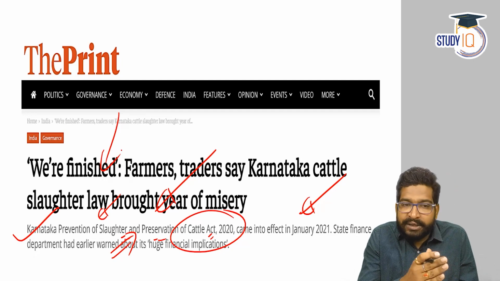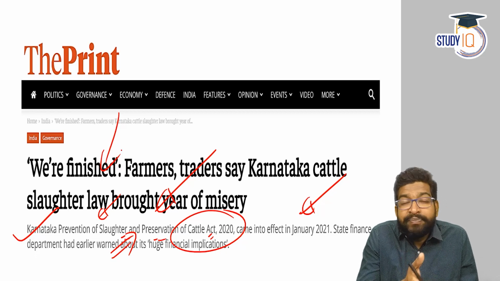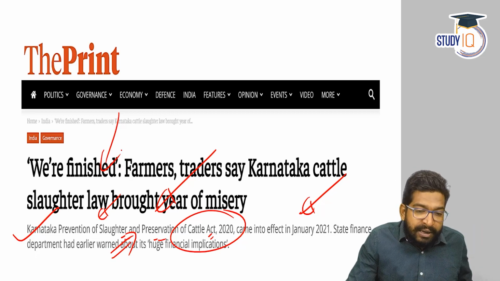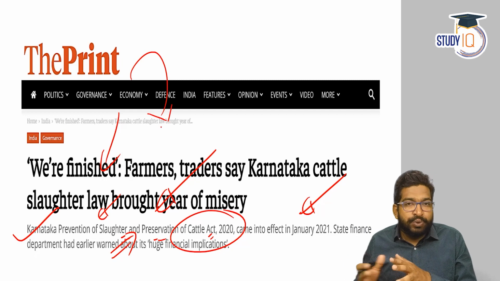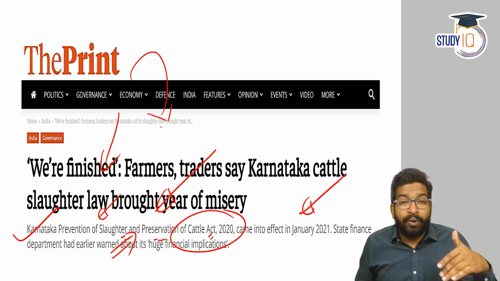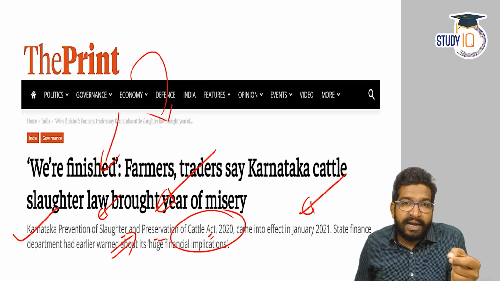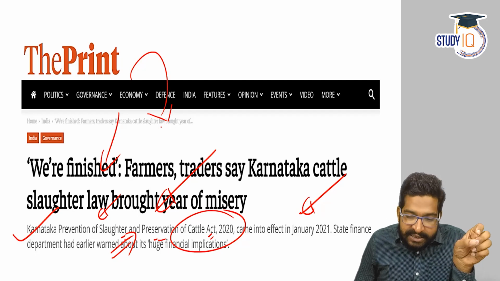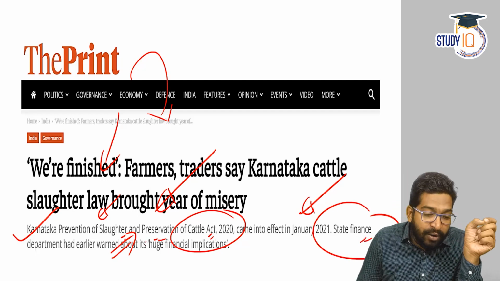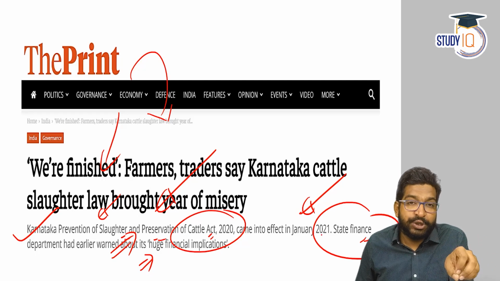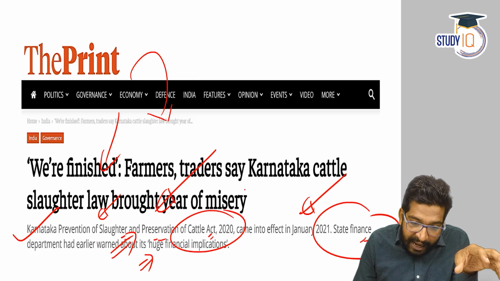What is going to be the political impact, the economic impact, the social impact, and most importantly, the legal impact also. Because in India, the judiciary is swamped with many cases. There are many pending cases. So a bill which will be introduced, will it be challenged? What are the legal repercussions? All these things have to be studied. Now, it is a classic case where you understand, again, in India, that does not happen. Because before this bill was passed, the State Finance Department in Karnataka had already warned the Karnataka cabinet of possible huge financial implications. Now, despite all this, the act was brought.